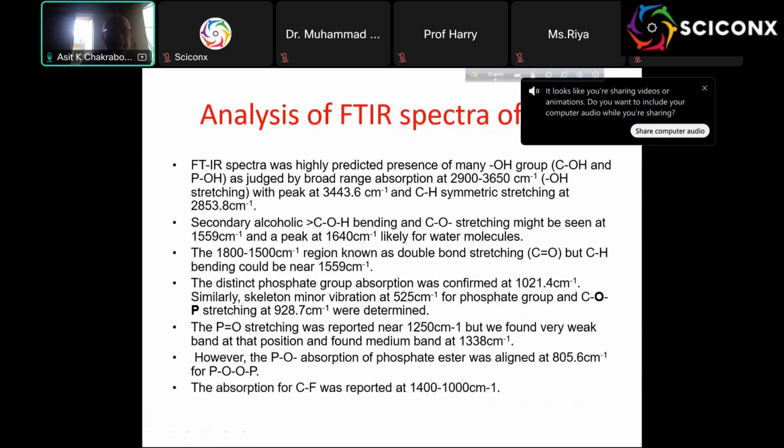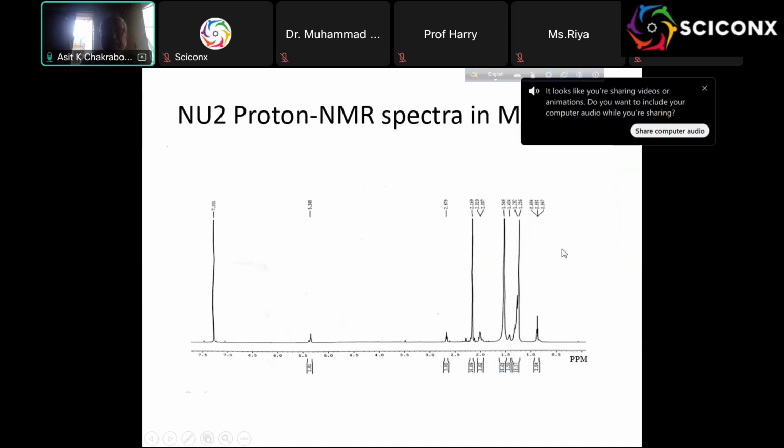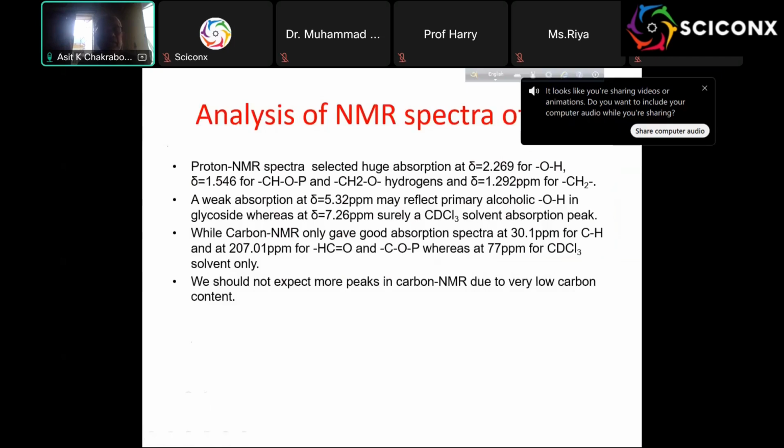But here is some proton NMR spectra in CDCl3. This is the CDCl3 band, but here are some of the spectra. And here is a very good one from another laboratory, the same picture. Here is the carbon NMR. We see only two peaks, that is the control, the acetone spectra.